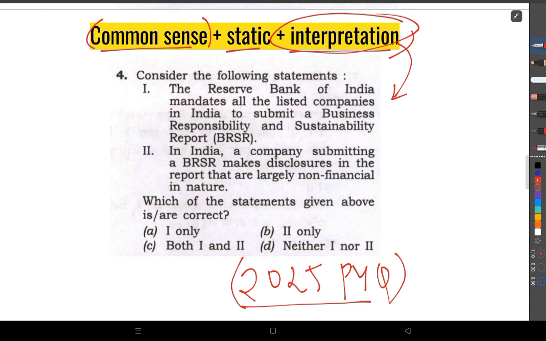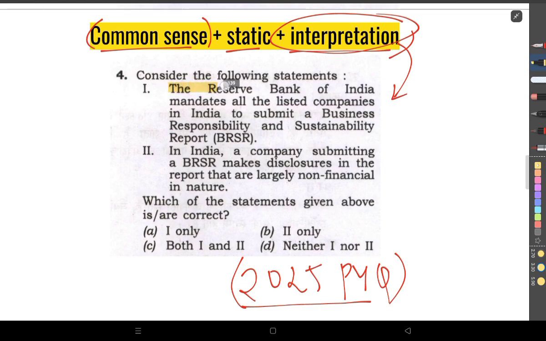Let's read the question. Consider the following statements. This is very important when it comes to reading questions: you need to pick the keywords from the question. That's very important for making you aware of the question, to make you understand the question, and also for cracking the question easily. So let's see the question.